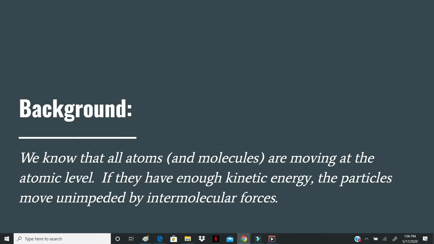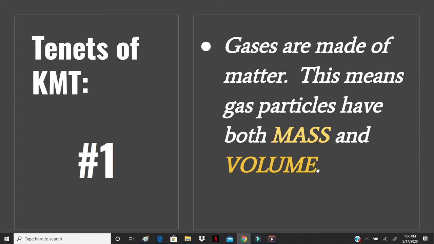If they are moving enough, if they have enough kinetic energy, then the particles are moving unimpeded by intermolecular forces. So in other words, they're not sticking together any longer. There are 5 tenets to kinetic molecular theory, and here's the first of them.